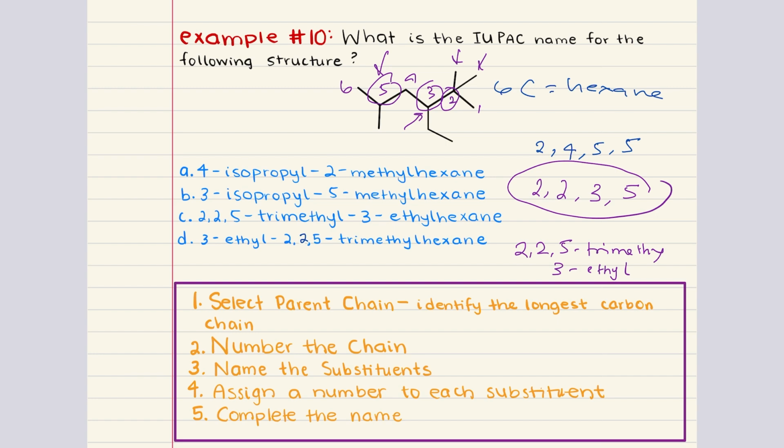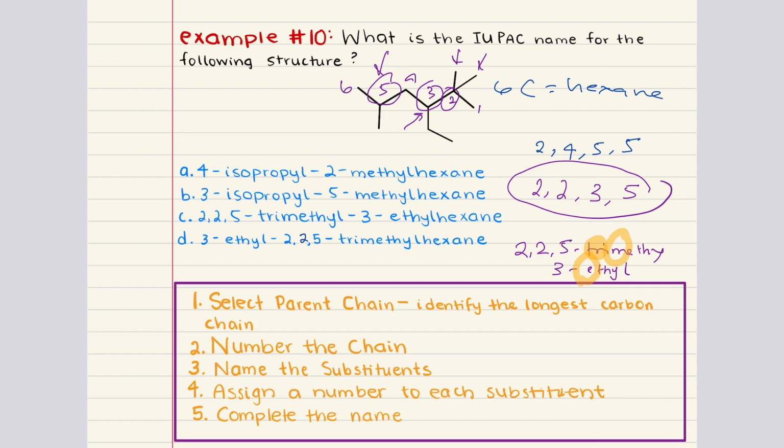When we are completing the name, we're going to be piecing together the substituents and their positions, and these should be written in alphabetical order, and that's then going to be followed by the parent chain name. When we are putting things in alphabetical order, we do not consider any sort of prefixes like di, tri, tetra, and so on and so forth. So what we're really comparing here is the M in methyl and the E in ethyl. E obviously comes before M.